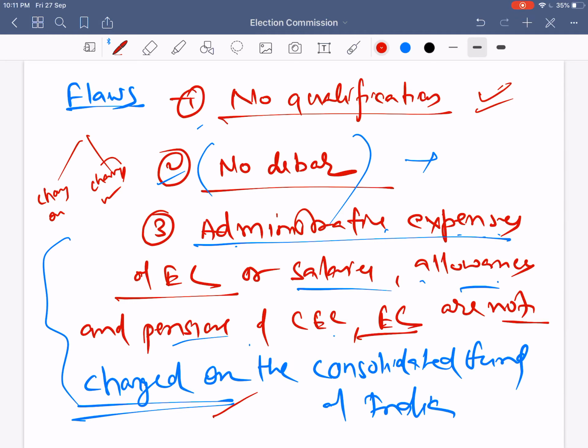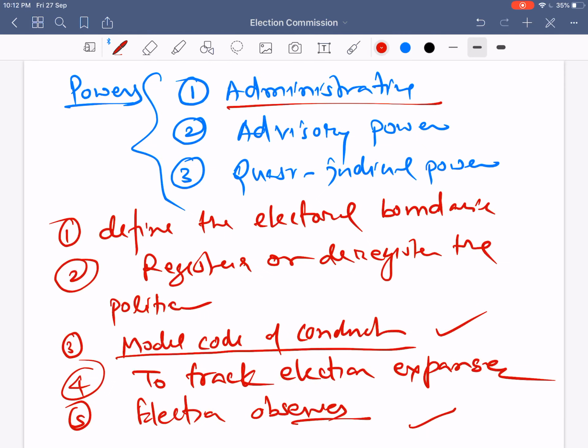This is charged from, because charged from expenditure is votable, and charged on is not votable. So the administrative expenses, salaries and allowances become the votable part of the budget, not the non-votable part. This is again a disadvantage to the Election Commission's autonomy or independence.